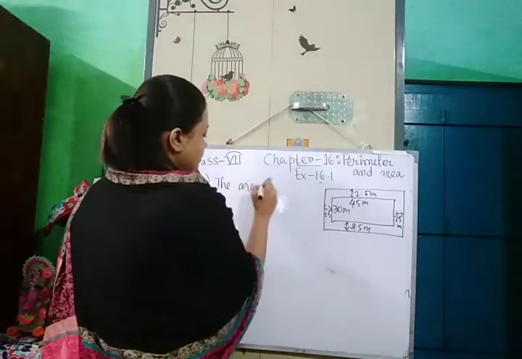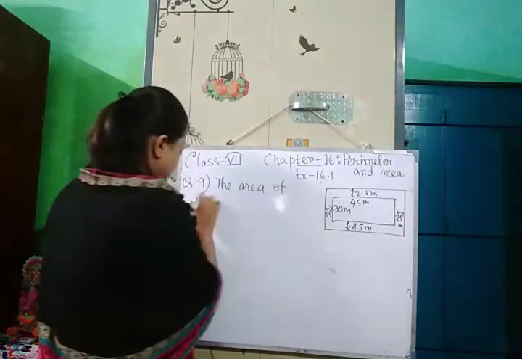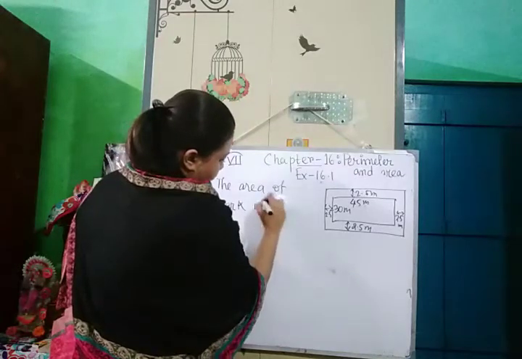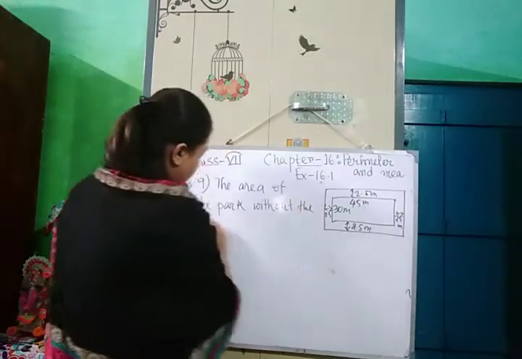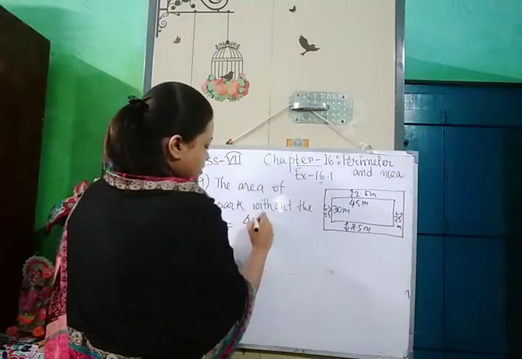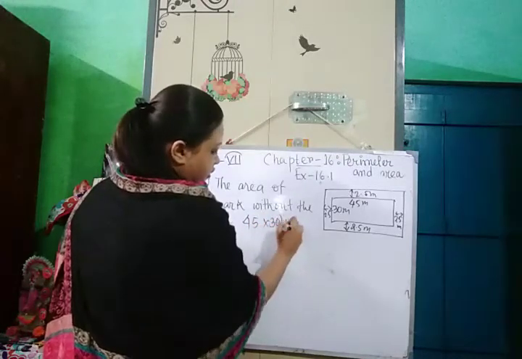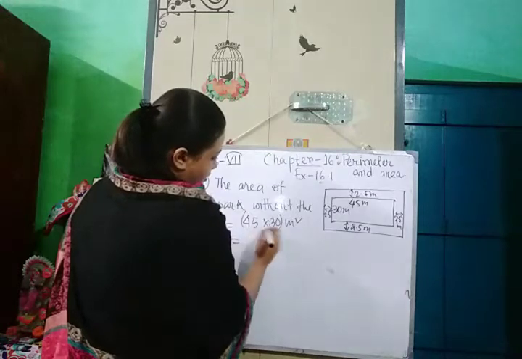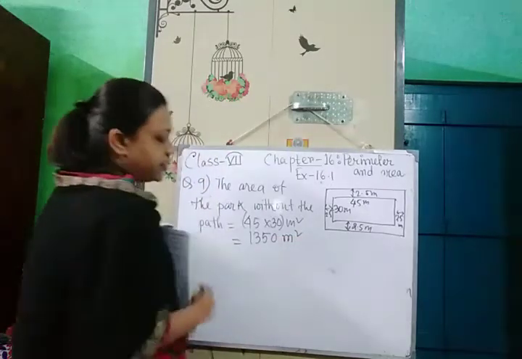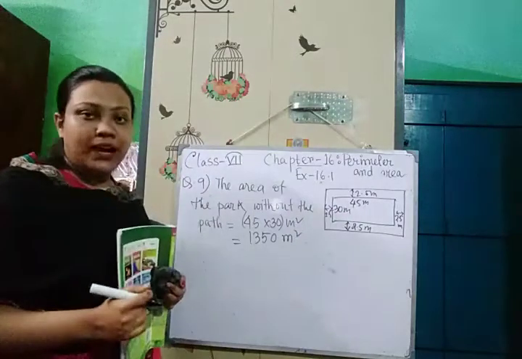The area of the park without the path is 30 into 45 meter square, length into breadth meter square. That means 15, 135, 1350 meter square. Okay. Now the length of the park with the path.